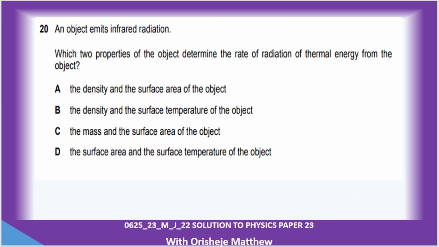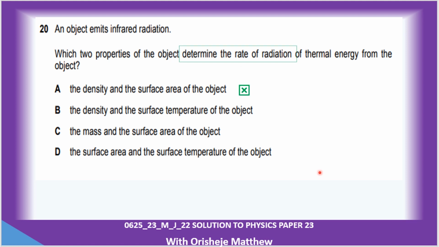Question 20. An object emits infrared radiation. So we are looking at electromagnetic radiation. Which two properties of the object determine the rate of radiation of thermal energy from the surface? So those are the two factors we need to look at.